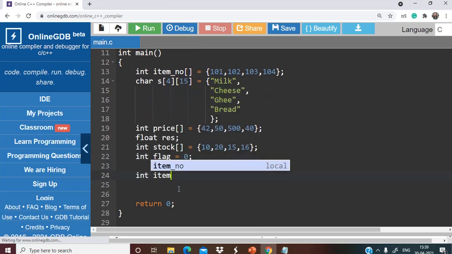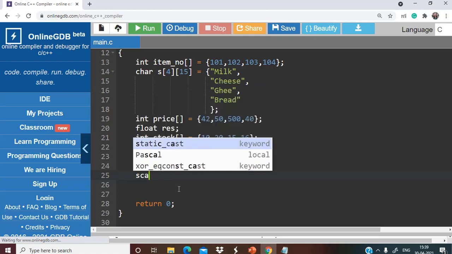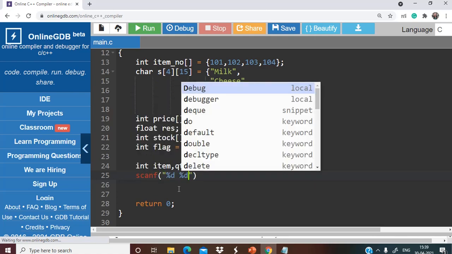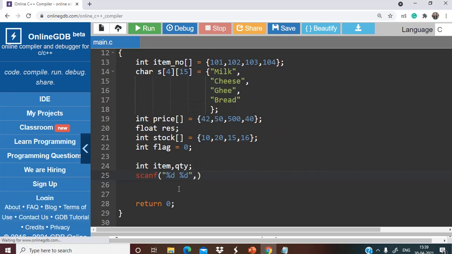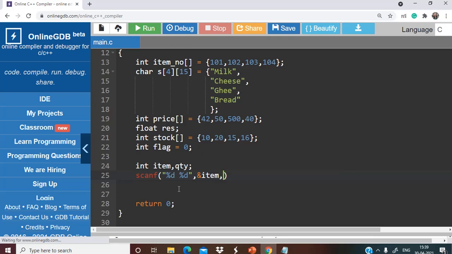Also let's take item and quantity. These are the values that will be provided by the user itself. So scanf %d and ampersand item, ampersand qt, that is quantity.